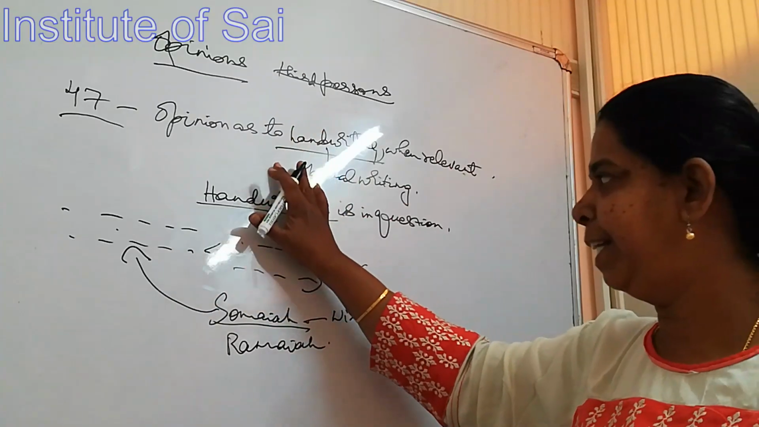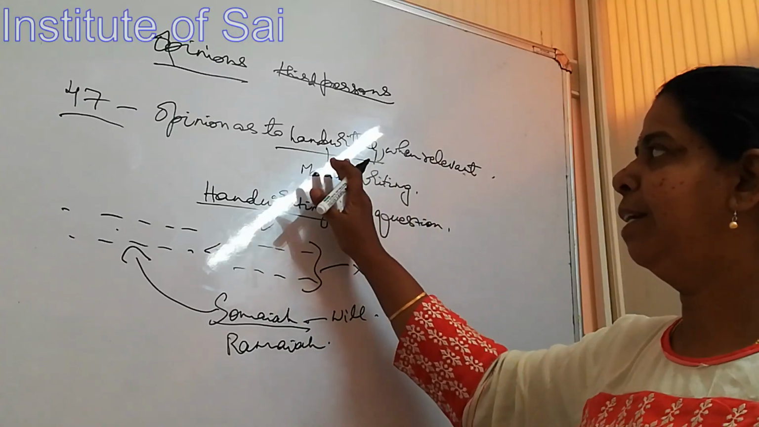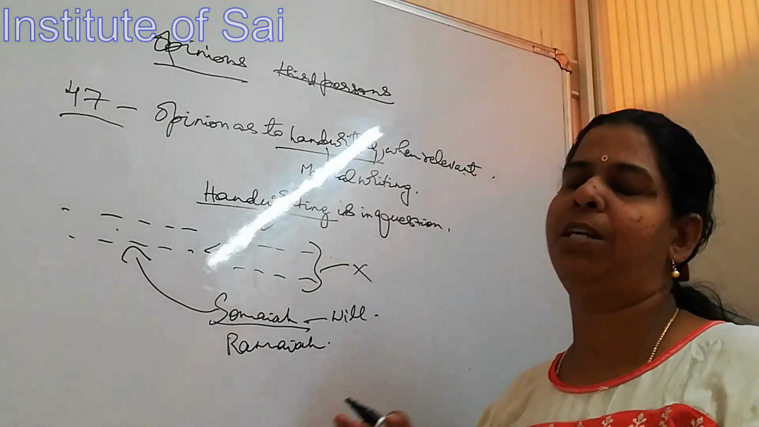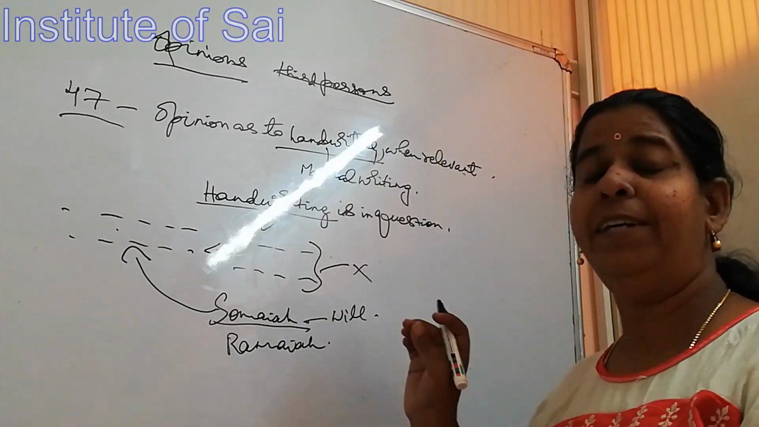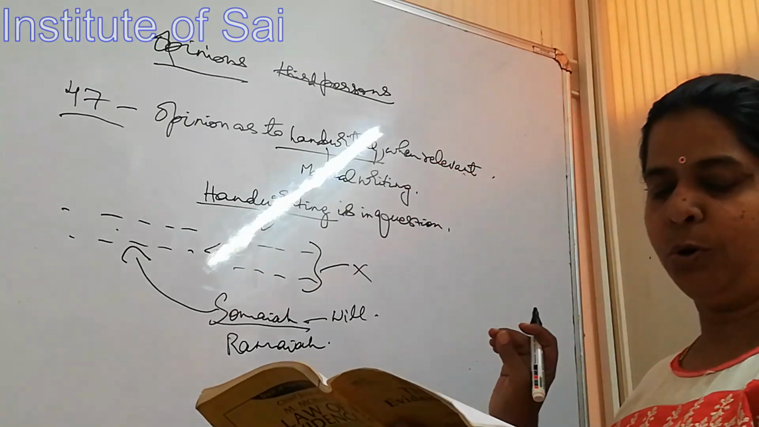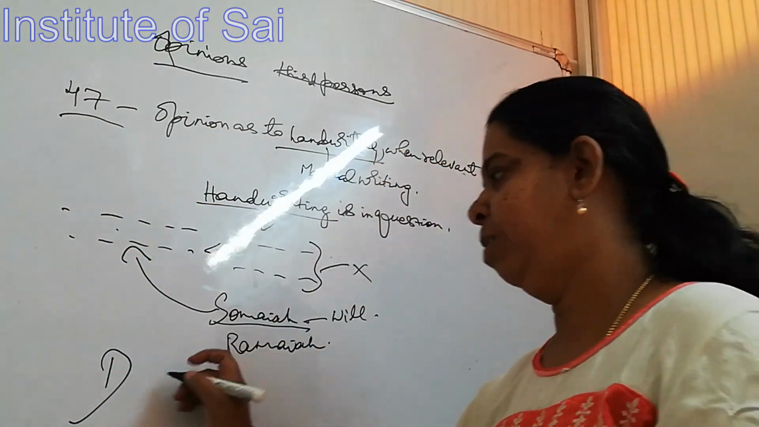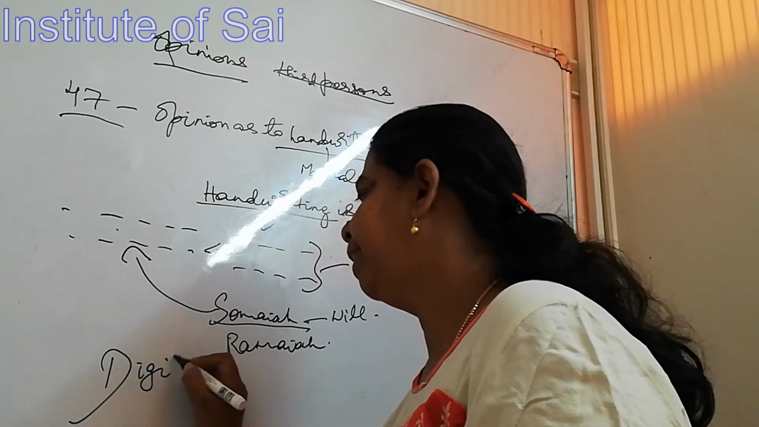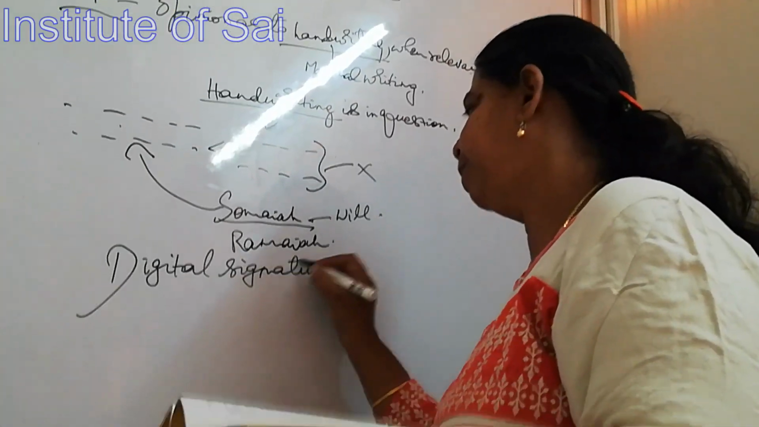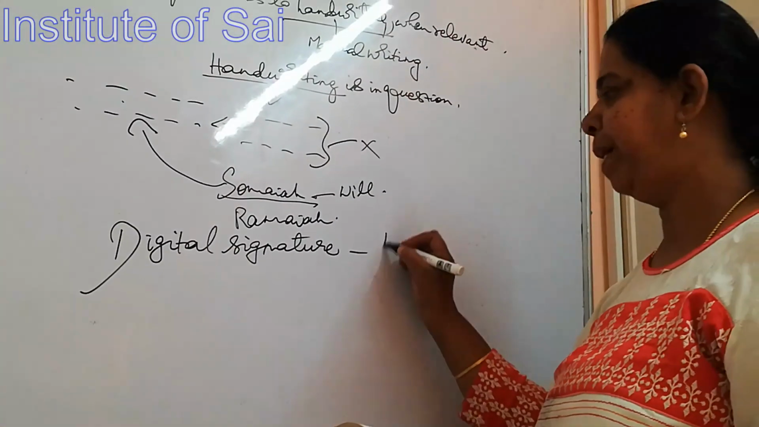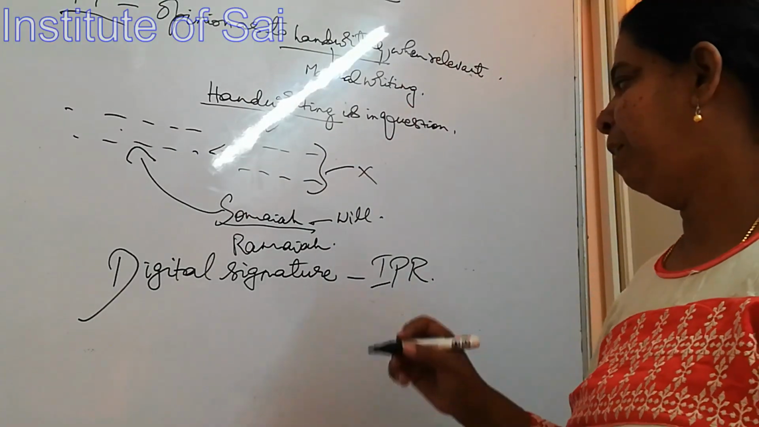Okay, so where the handwriting is in question, handwriting will become relevant. Otherwise, the opinion on handwriting is not at all relevant. Only when it is in question, it becomes a relevant fact. Relevant evidence, I'm sorry. Next, we go to 47A. 47 deals with handwriting. 47A deals with digital signature. All of you must be knowing what is digital signature. We have the IPR, am I right? Intellectual Property Rights. IPR Act, okay.